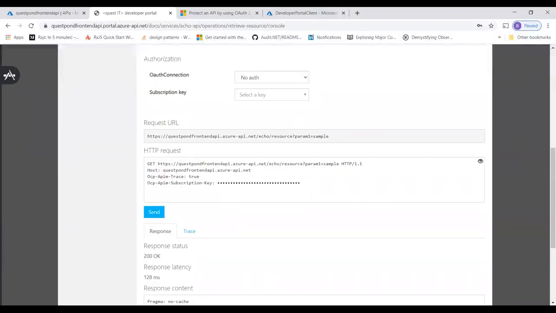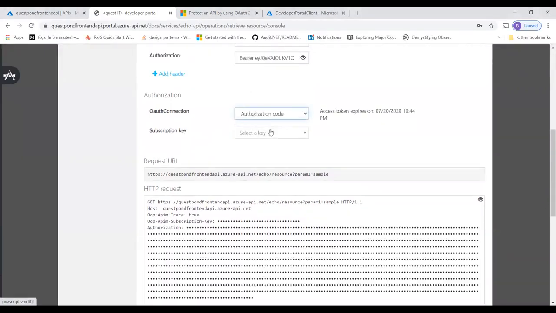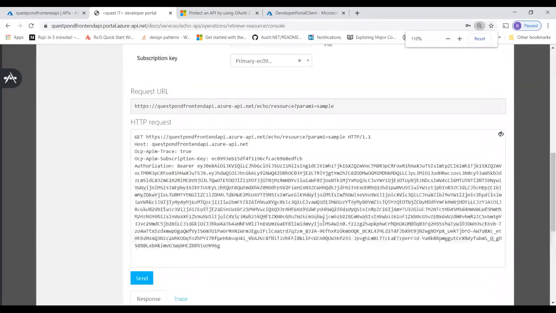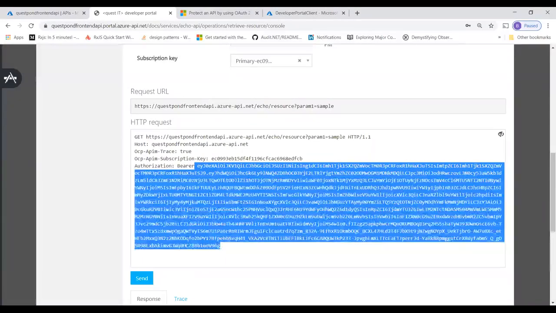But the point here is, you can see this web APIM is saying that no, you also have to give me extra sign in, right? So if I now go and sign in with this authorization code out here, look at this, right? If you see now, there is an extra bearer token generated. I'm going to zoom in here. This was not there previously. So you can see at the top, there is this subscription key, which is the first level of security. And once I logged in into this Windows Active Directory, the Windows Active Directory gave me a key. Now this is my bearer token, which I will send to the APIM.